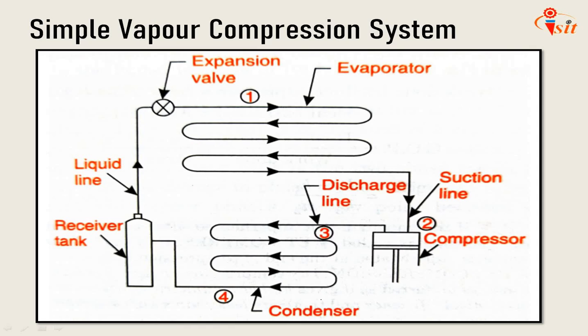Next, we will be heading towards the main chapter, that is the simple vapor compression system. We need to understand the basic working of the simple vapor compression system. Out of all refrigeration systems, the vapor compression system is the most important from the point of view of commercial as well as domestic utility. It is the most practical form of refrigeration.